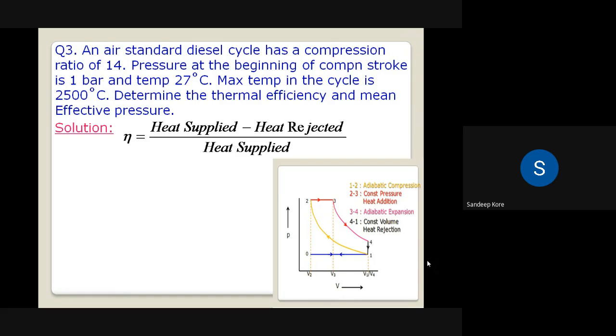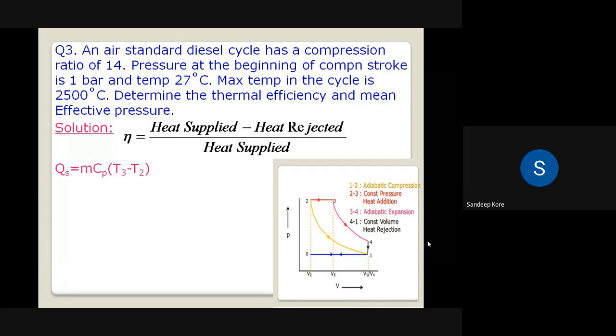Have you noted the given state points, temperatures and pressures? Draw this cycle also because it will help to understand the problem. So the formula of heat supplied Qs is mCp into T3 minus T2.